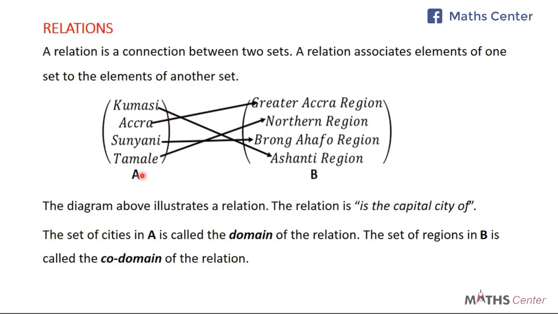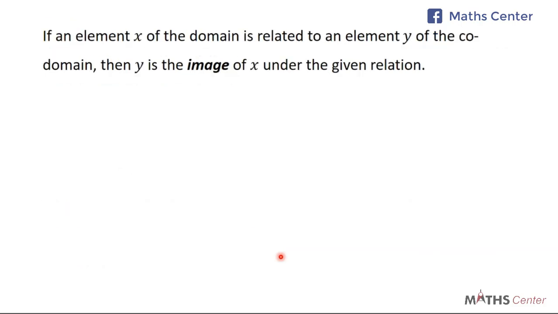So members in set A here are referred to as domain, and members in set B here are referred to as the codomain. Remember, you can always find the domain and the codomain by looking at the direction of the arrow. The arrow moves from here to here, so it moves in this direction. When it moves in this direction, those on the left side are called the domain, and those on the other side, the right side, are called the codomain. So we've now known what a domain is and what a codomain is. Let's move on and learn some more terms about relations.